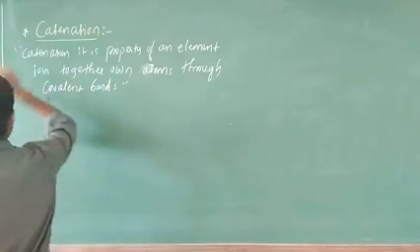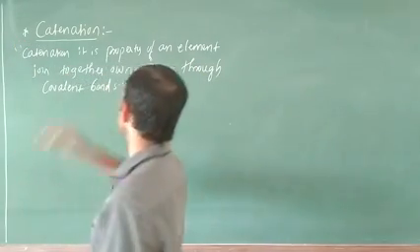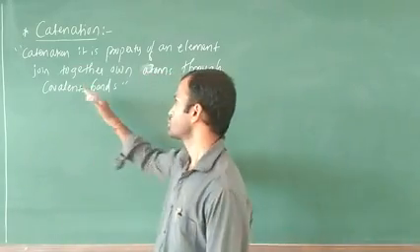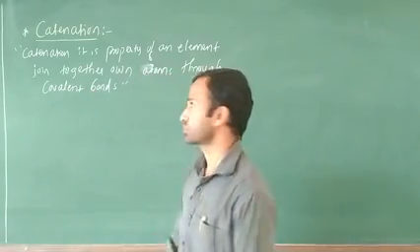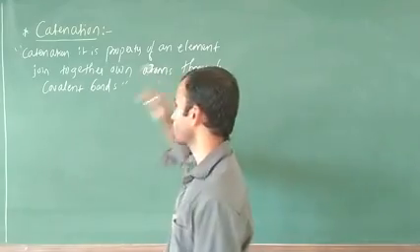This is the definition of catenation. Catenation is a property of an element joined together on its own atoms through covalent bonds.